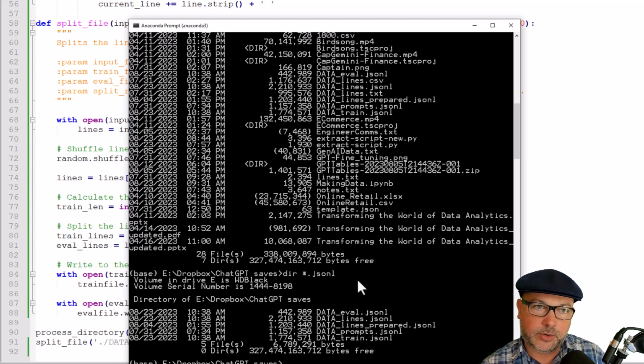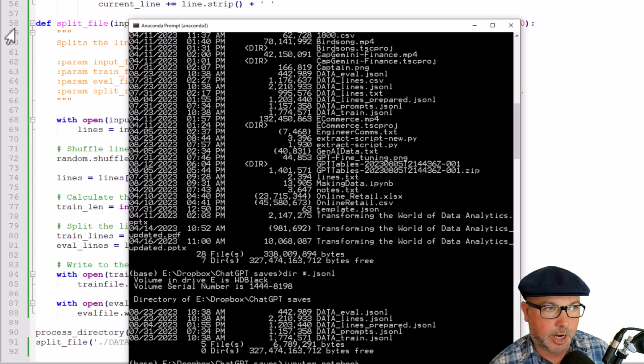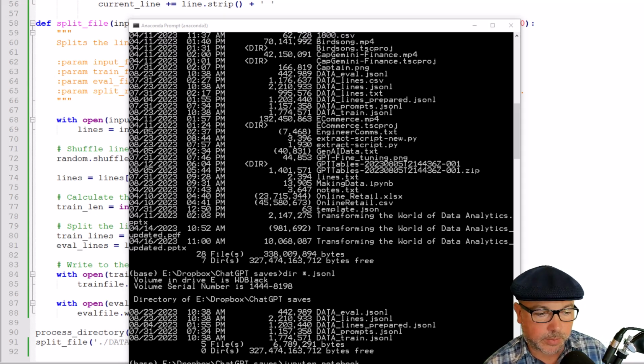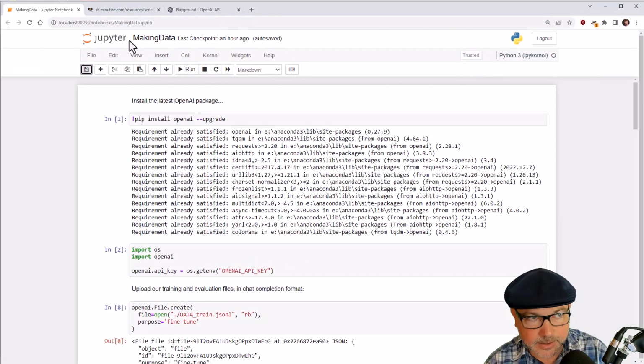Now to actually do something with this, I'm going to go and open up a notebook. So if you are following along, if you have an Anaconda prompt, you can just type in Jupyter Notebook to launch one. I already did. So let's go and take a look at what that looks like. So again, in your course materials, if you are following along as part of the larger course, there's a Making Data Python notebook here, so you can go ahead and open that up.